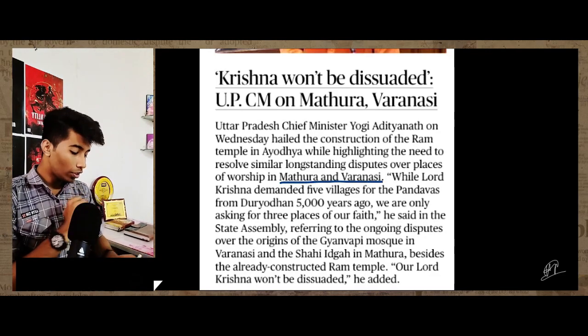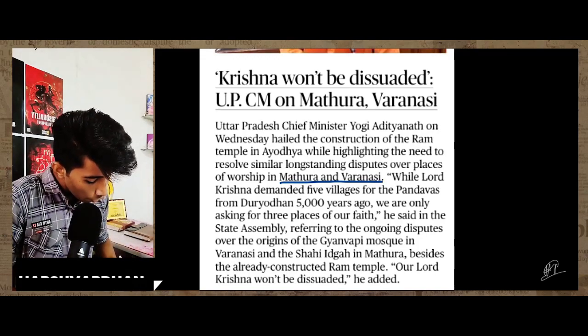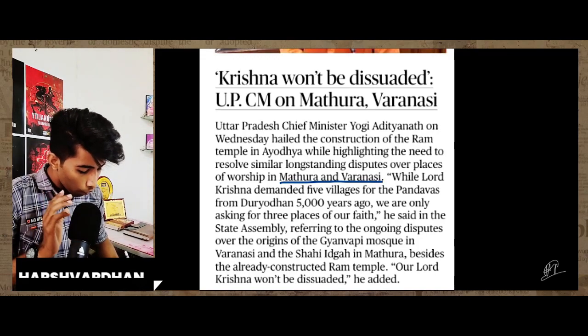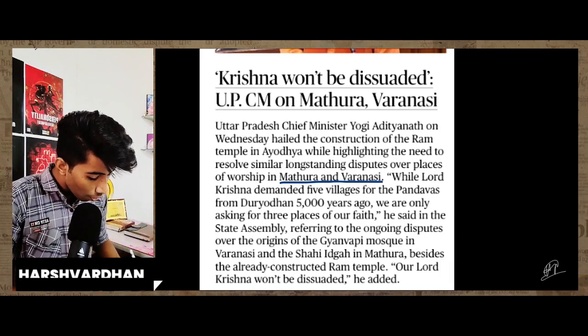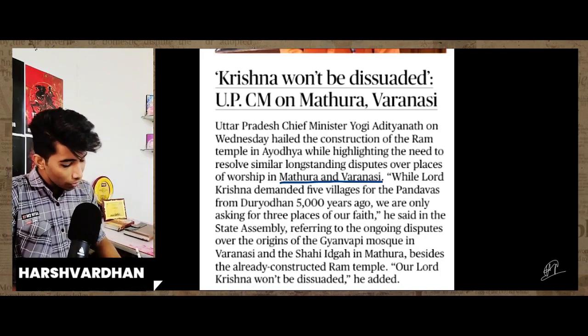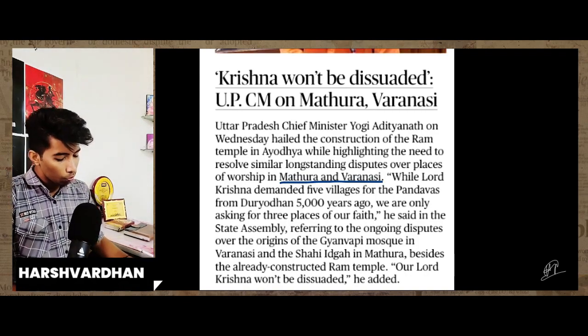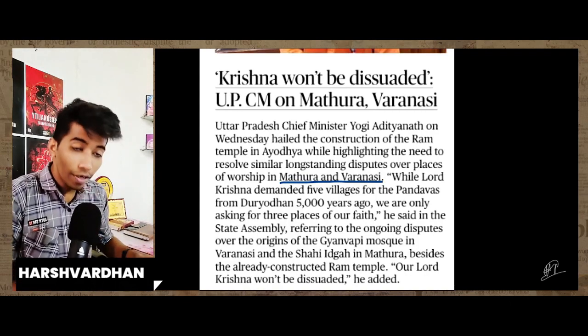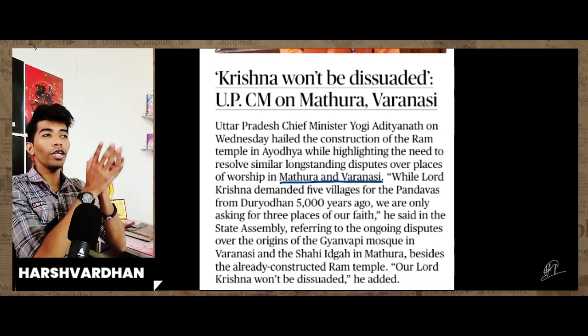Like we are just seeing, while Lord Krishna demanded 5 villages for the Pandavas from Duryodhana 5,000 years ago, we are only asking for three places for our faith, he said in the state assembly, referring to the ongoing disputes over the places of worship. Actually, they are not disputes.